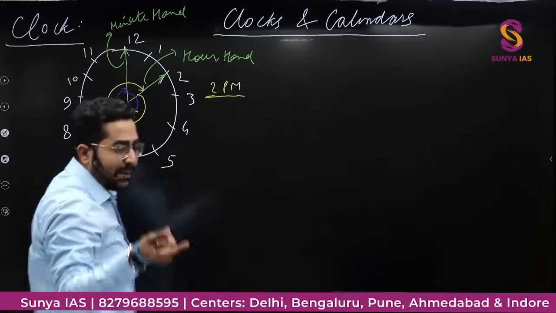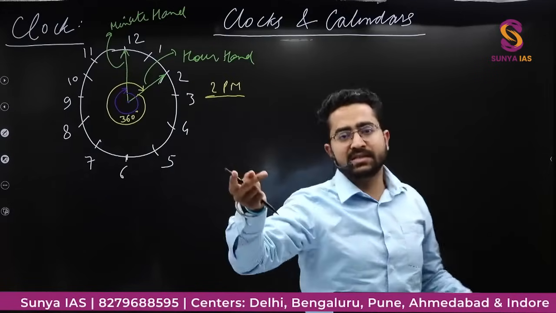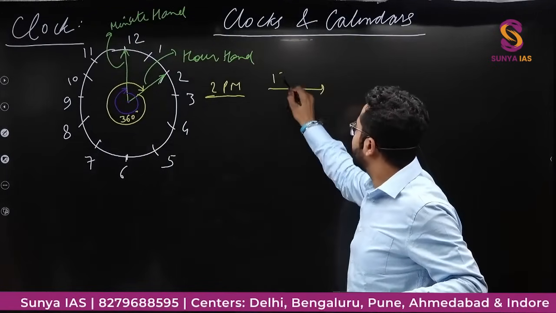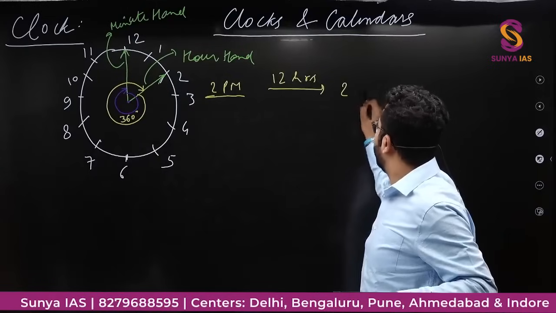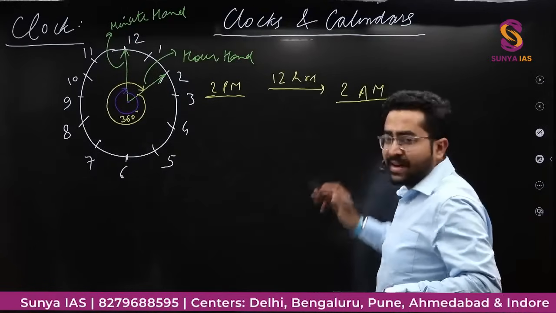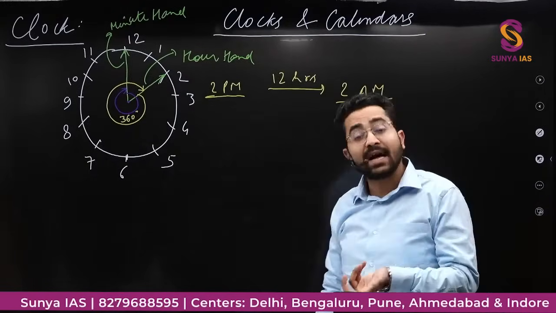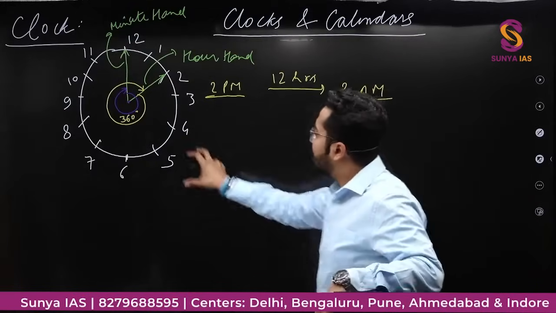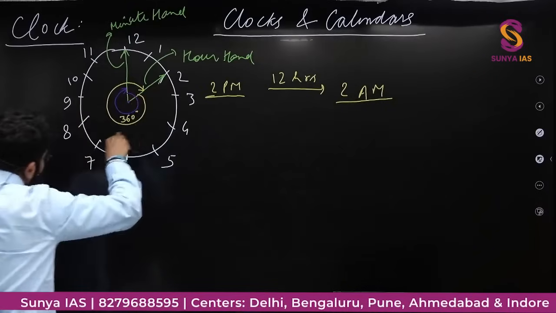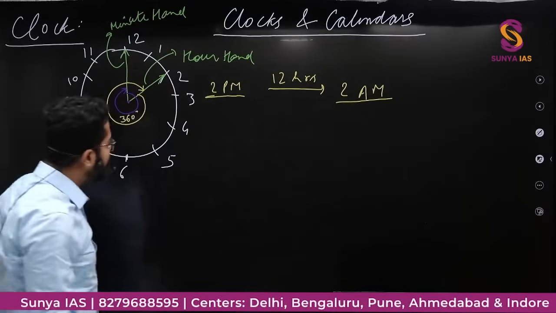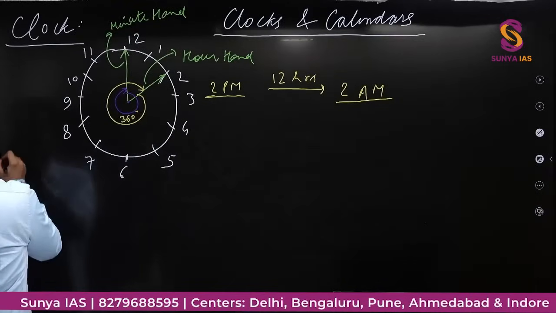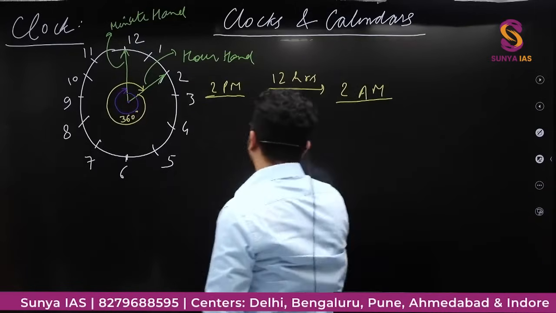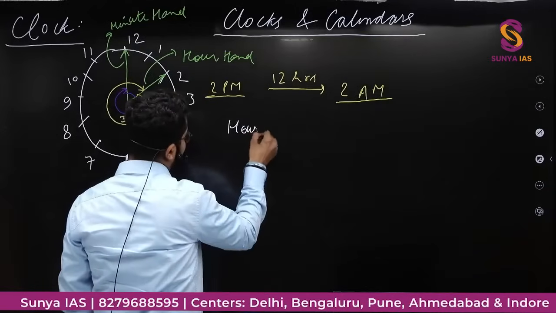Right, so you can see that 2 p.m. means, ab 2 p.m. ke baad, after 12 hours it would be 2 a.m. 2 a.m. means raat ka 2, isko morning ka 2 bolte hain, raat ka 2, hai na. So this will take 12 hours for the hour hand to come to its position. If I am discussing the hour hand,